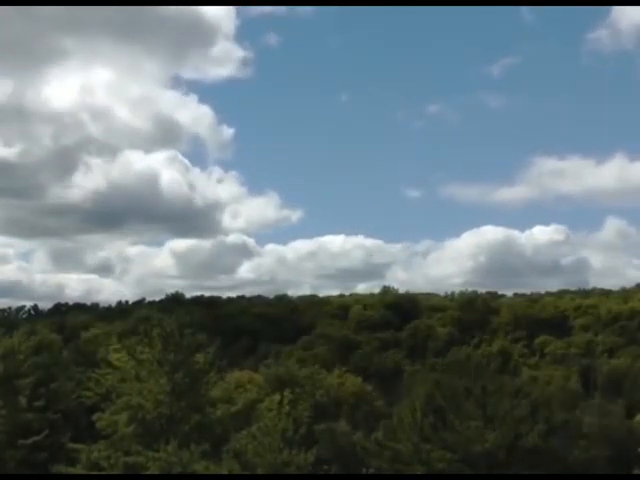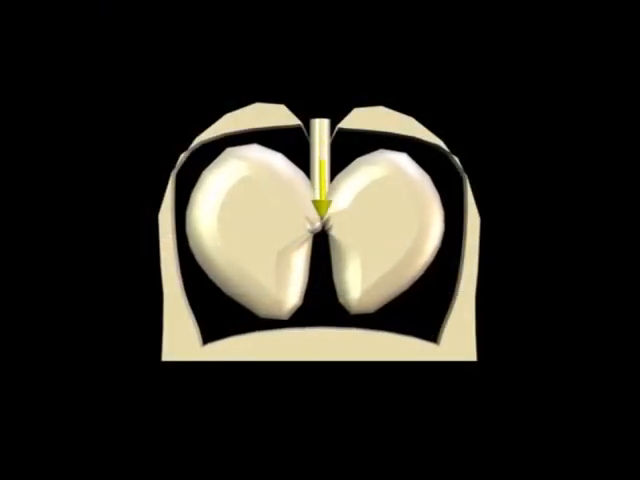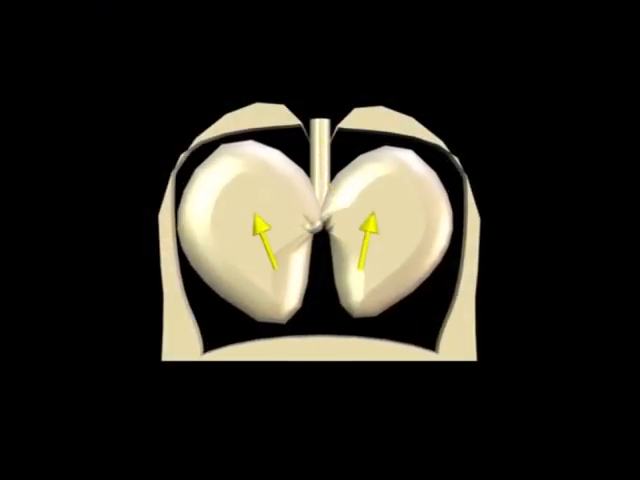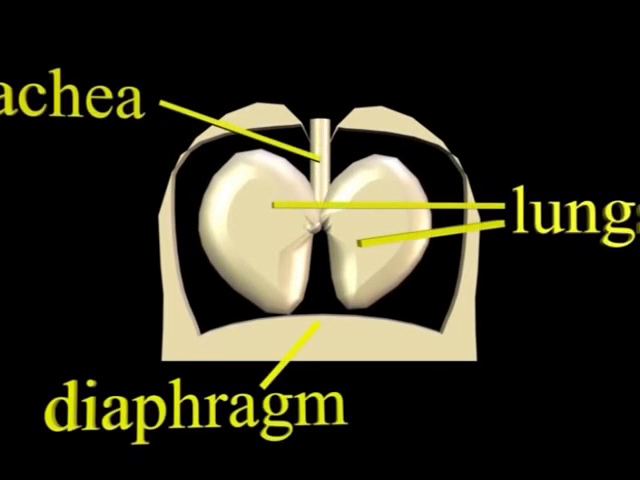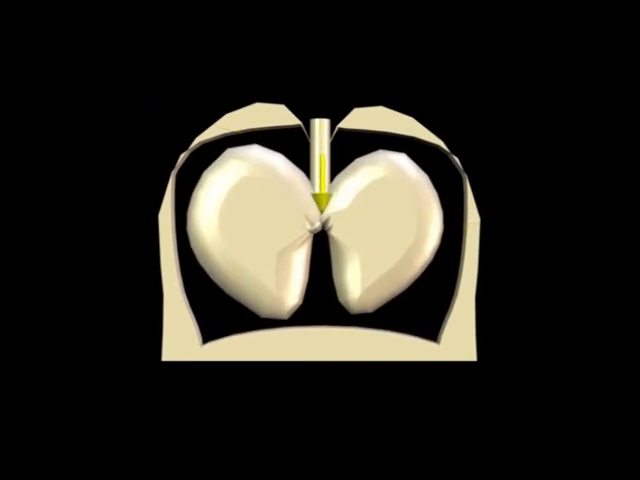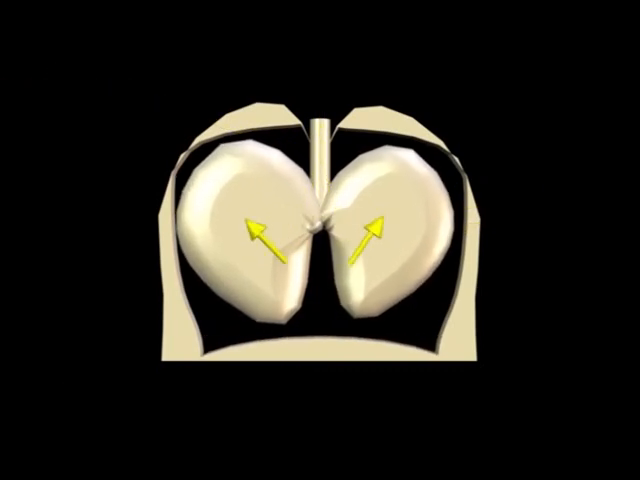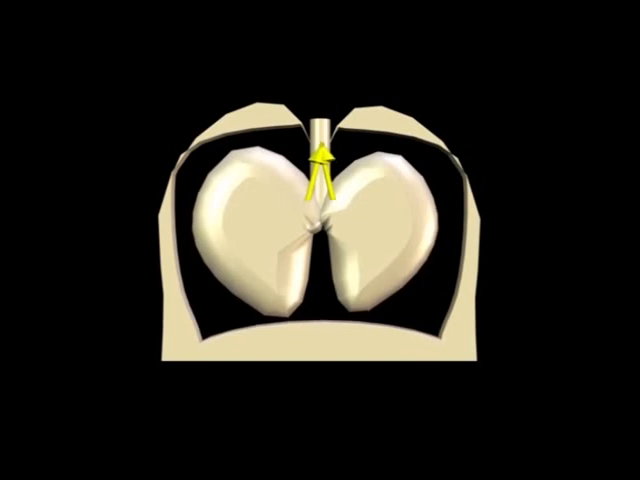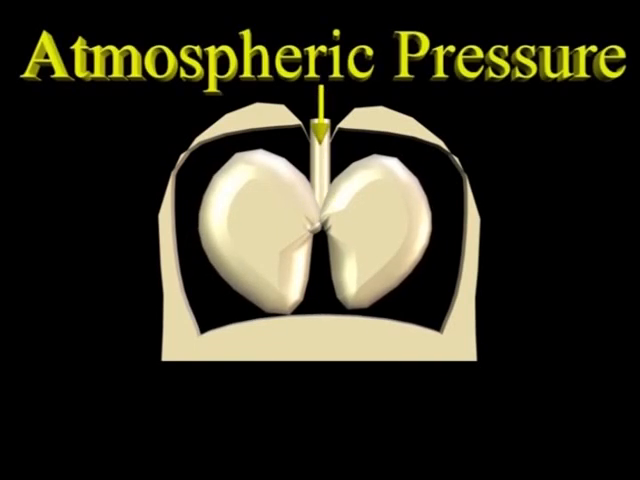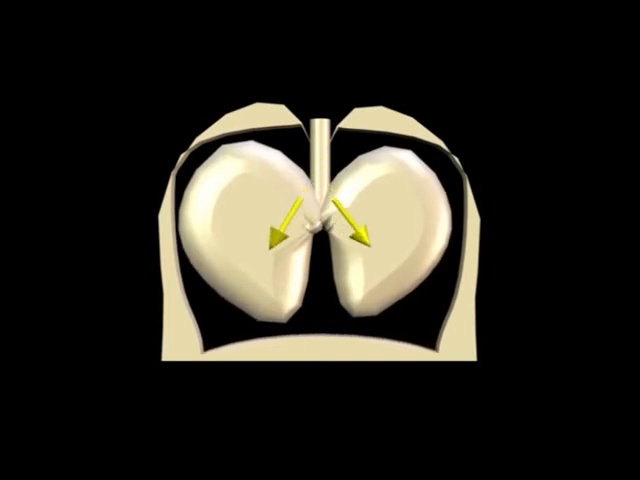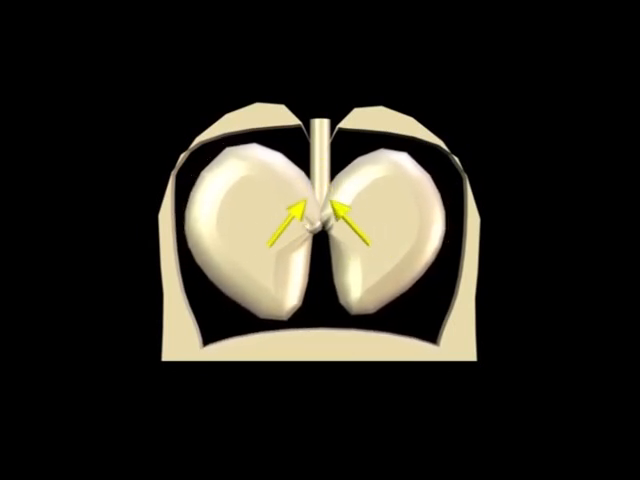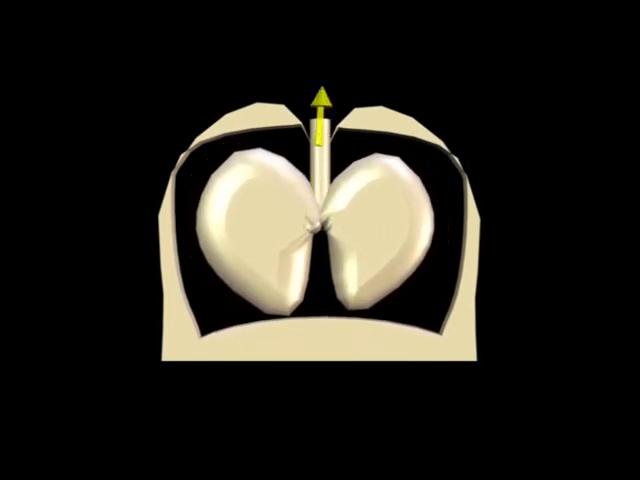The body uses atmospheric pressure to move air in and out of our lungs. The diaphragm, a muscular membrane below the lungs, alternately contracts and relaxes, changing the volume of the chest cavity, which changes the internal pressure. Low pressure allows air at atmospheric pressure to move down the trachea and into the lungs. High pressure forces it out. Without atmospheric pressure, we couldn't breathe.